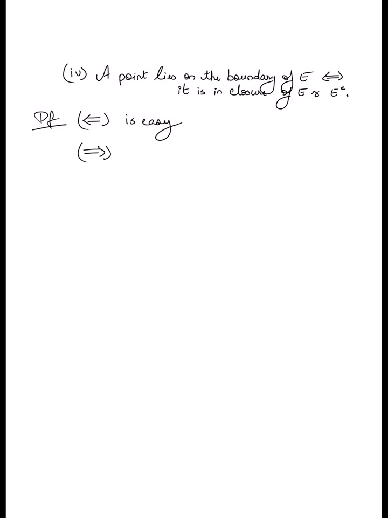That is, suppose that a point X lies on the boundary of E, that is, belongs to the closure of E minus the interior of E. How do I now argue that it must lie in the closure of E and E complement? So as I said before, it suffices to show that X is a limit point of E and E complement.